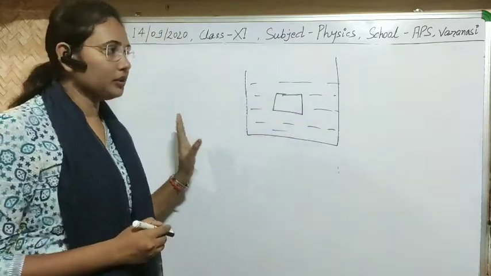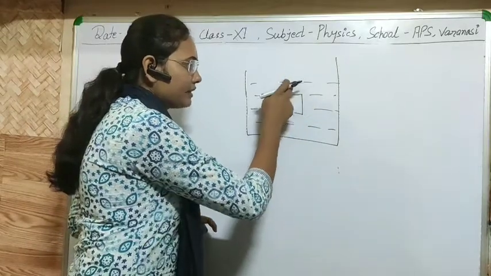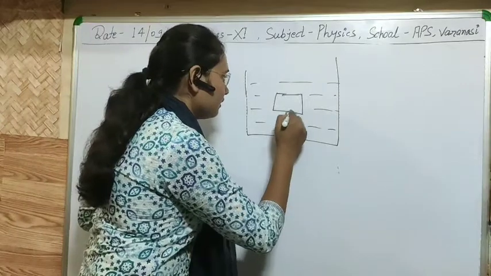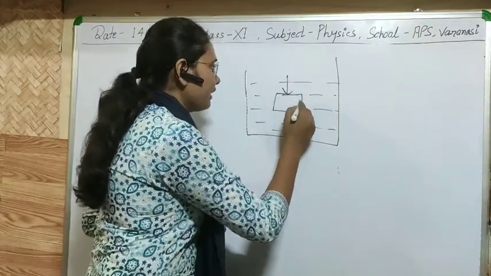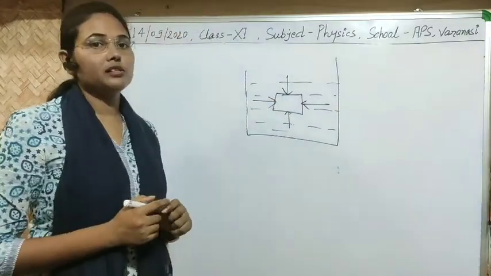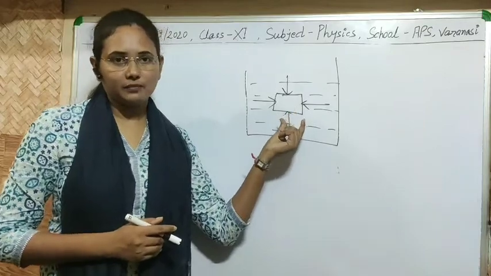I have already told you the liquid applies pressure on the contact surface with the solid. Liquid starts to apply force normal to the contact surface.